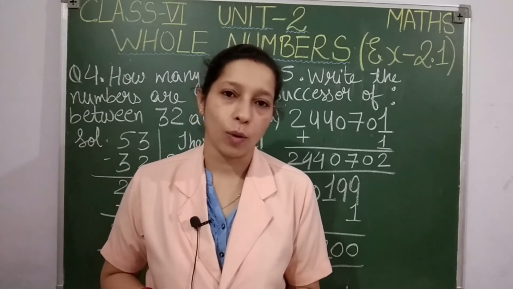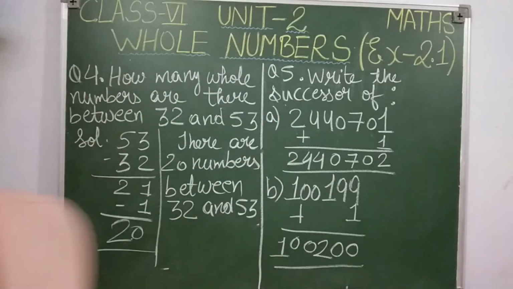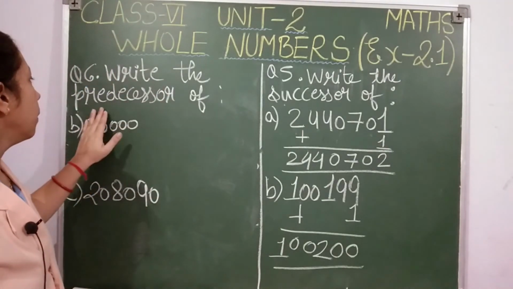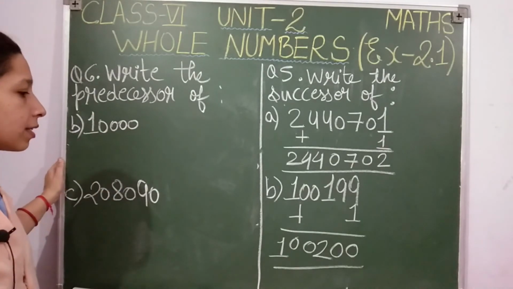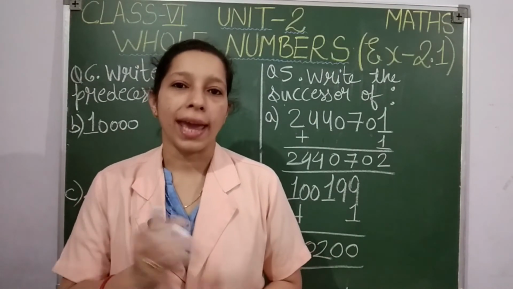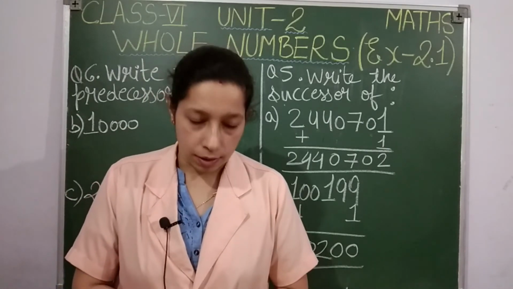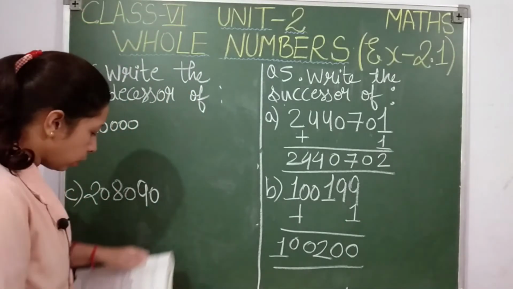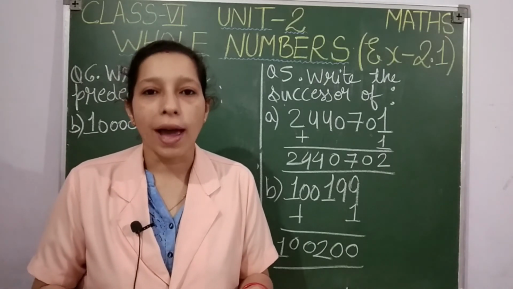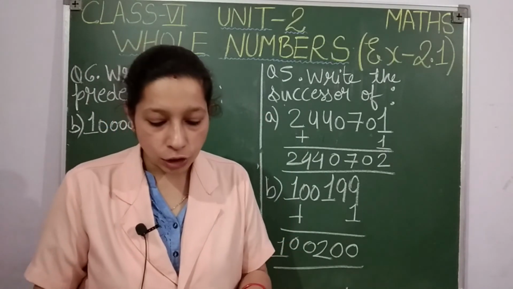Okay, now let us quickly see question number 6 also. Question number 6, students. Write the predecessor of. For predecessor also we discussed in the last video. For any number, if you want to give its predecessor, you have to take out 1 from that number, means subtract 1 from the given number and you are going to get its predecessor. Let us see how. In your textbook, question number 6, point A is 94. So 94 minus 1, how much, students? 93. I'll not write point A on the board. You can do it. I'll show you B and C.